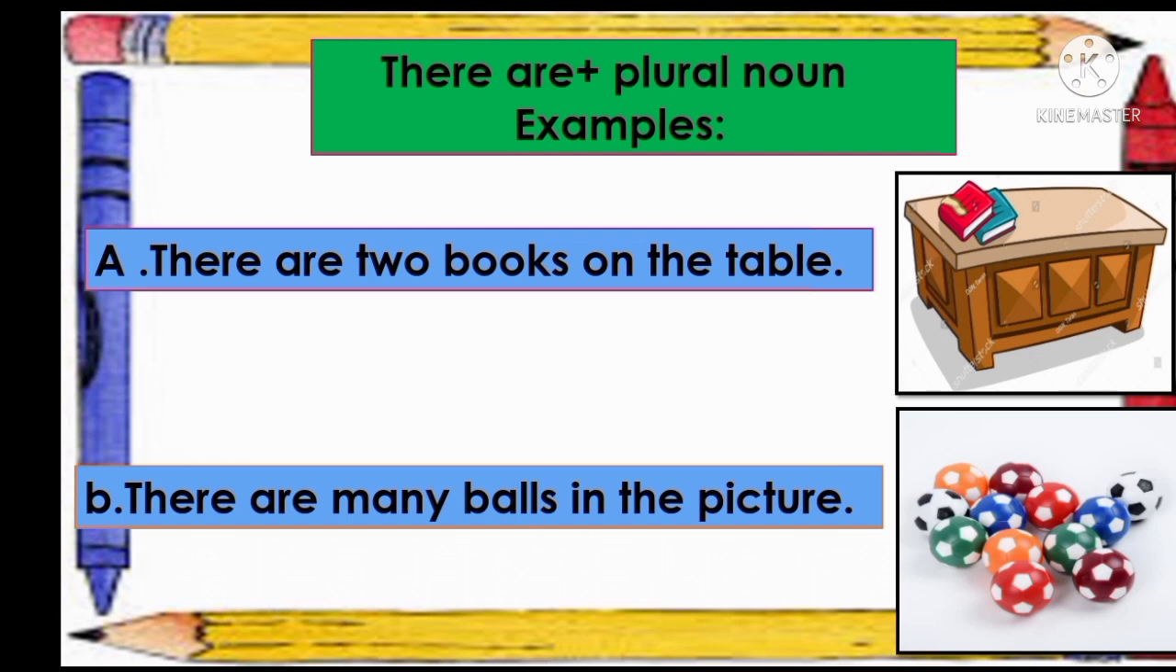Now the next example, there are many balls in the picture. So here we can see many balls. So we are using here there are. So remember that we use there is with singular noun and we use there are with plural noun.